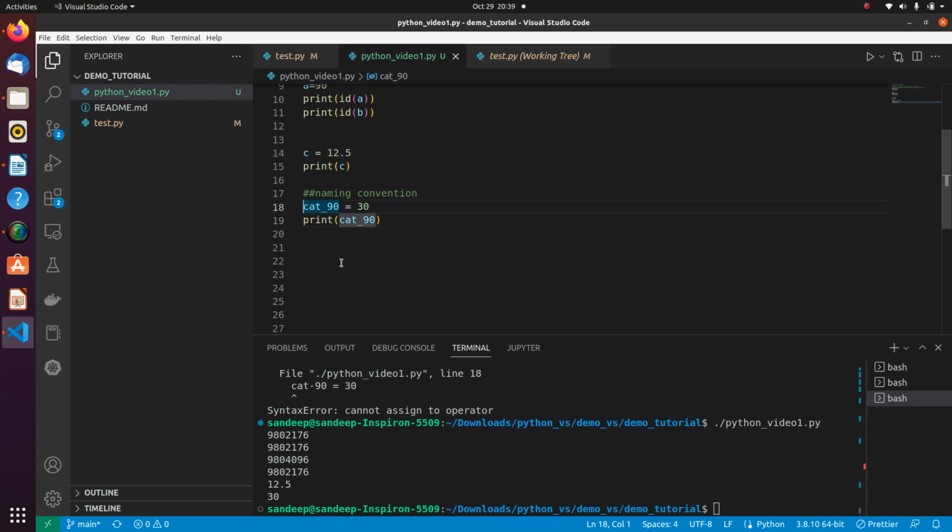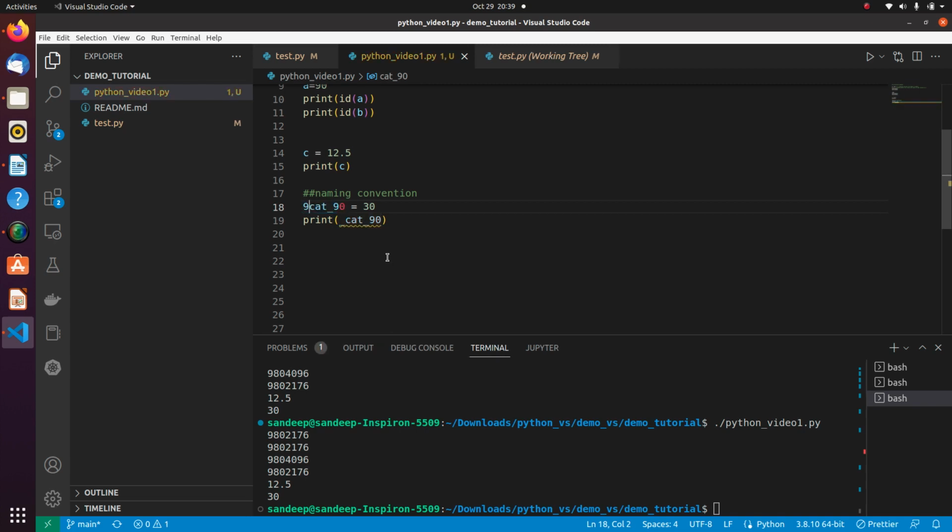But suppose I put this underscore before the variable name, let's see what happens. This is also supported, and let me run the program again and you can see that it has printed 30 on the screen.